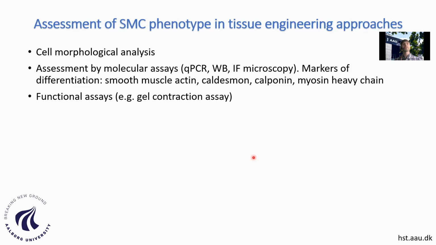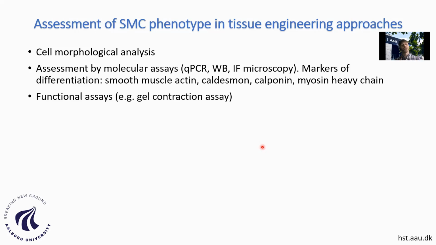So we need to assess different approaches on how to manipulate this phenotype. We can check the morphology of the cells, which will tell us something about whether the cells are synthetic or the contractile phenotype, but this is not very quantitative. We can just see if the cells are rhomboidal or elongated.